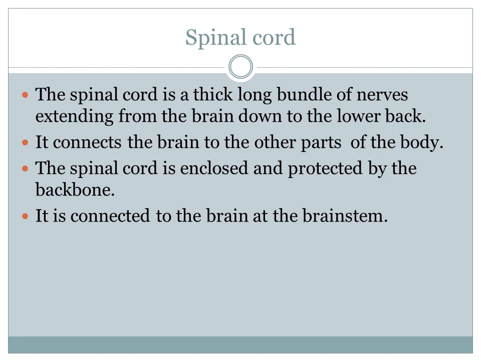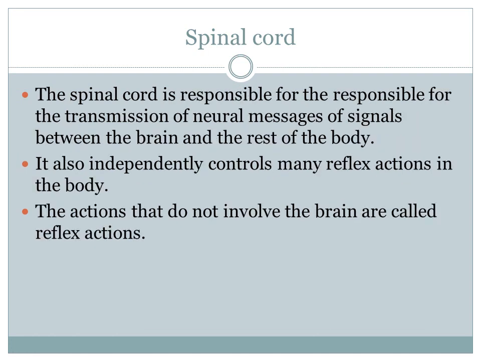And how is it connected to the brain? Mainly by means of the brainstem. And the spinal cord, what is its work? The spinal cord is responsible for the transmission of neural messages from the brain to all parts of the body. Suppose you are sending messages, who will send them? The spinal cord. It transforms neural messages into signals and sends them to the brain and the rest of the body.